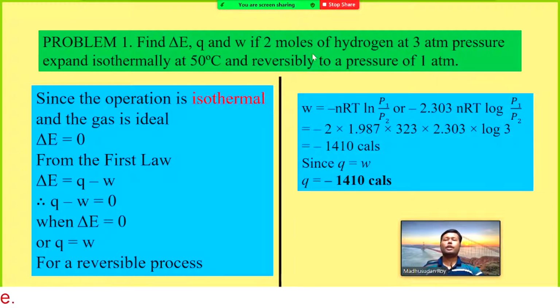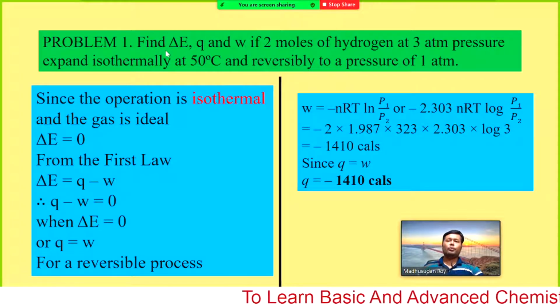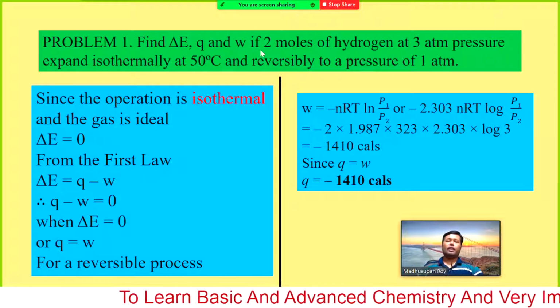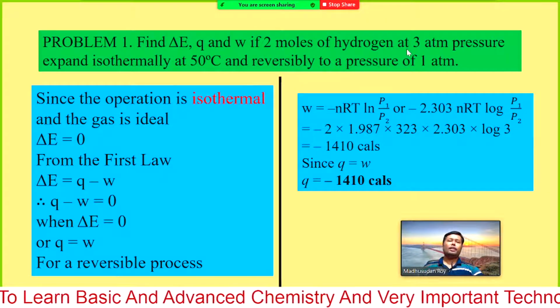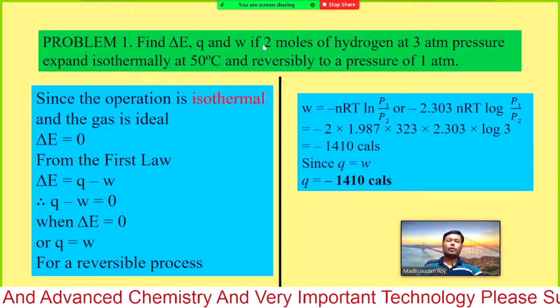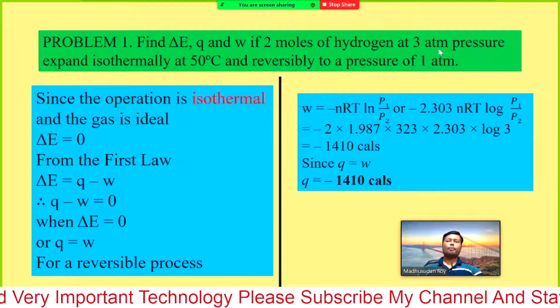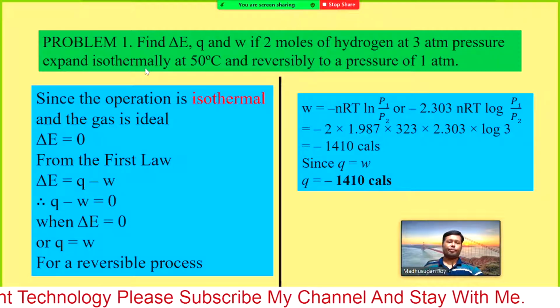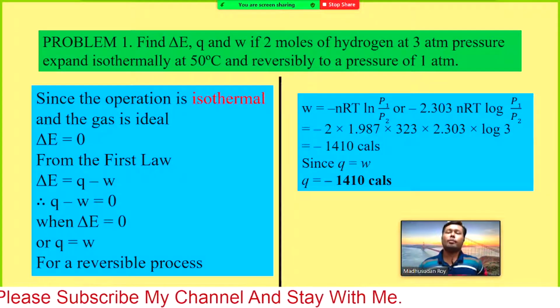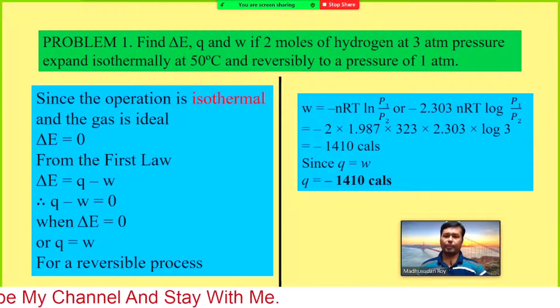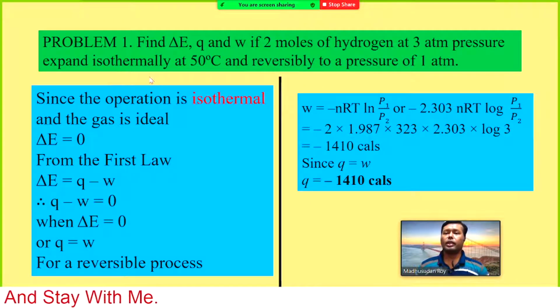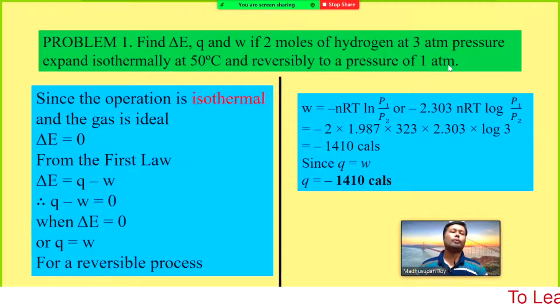So what is the problem here? You need to find delta E, Q and W, so you need to find three different quantities. If 2 moles of hydrogen gas at 3 atmosphere pressure expand isothermally, that means the process is isothermal, no change in temperature, at 50 degrees Celsius and reversibly to a pressure of 1 atmosphere.